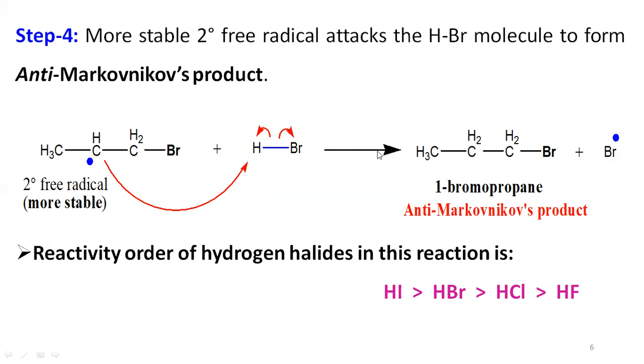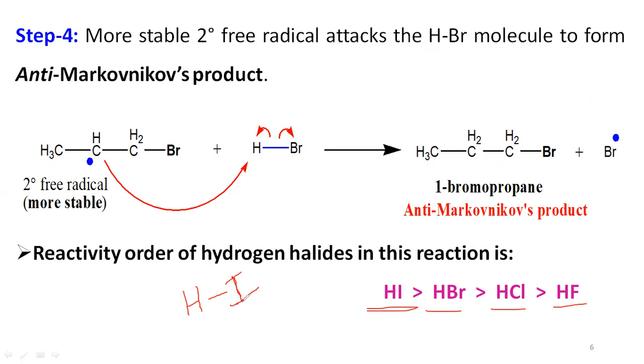Here you can also see the reactivity of hydrogen halides in this anti-Markovnikov's reaction: hydroiodic acid is more reactive than hydrobromic acid, than hydrochloric acid, than hydrofluoric acid, because iodine is less electronegative when compared to bromine, chlorine and fluorine.